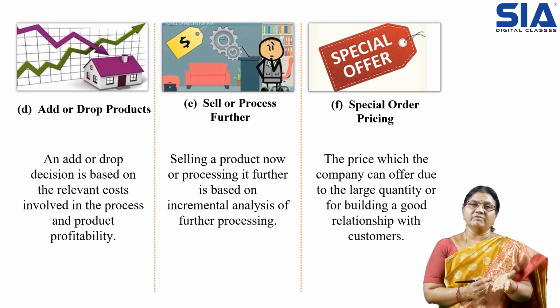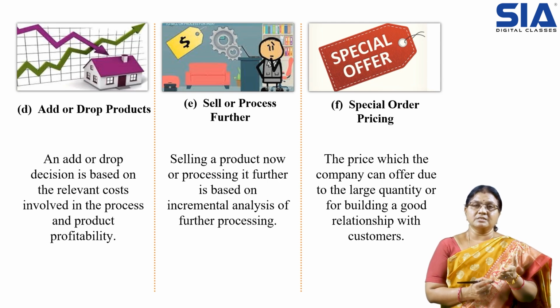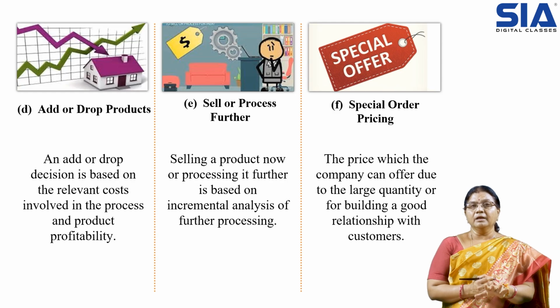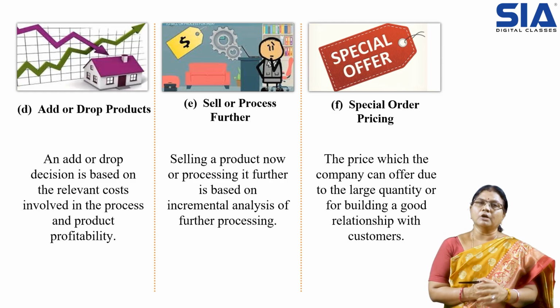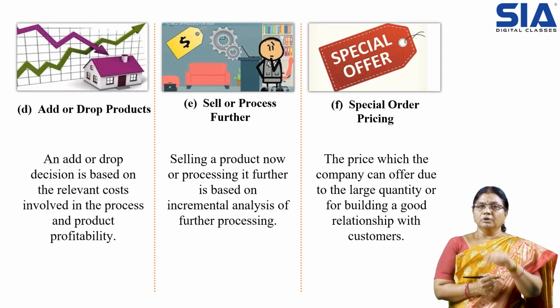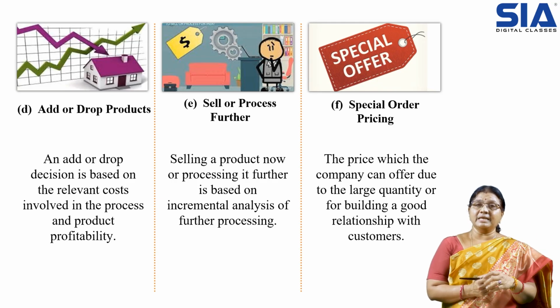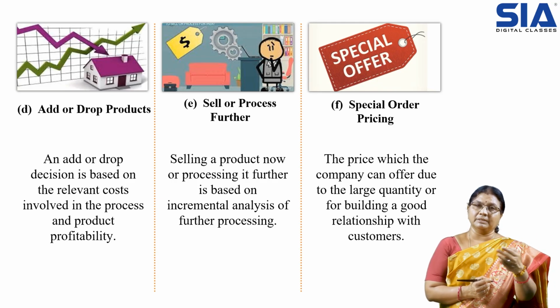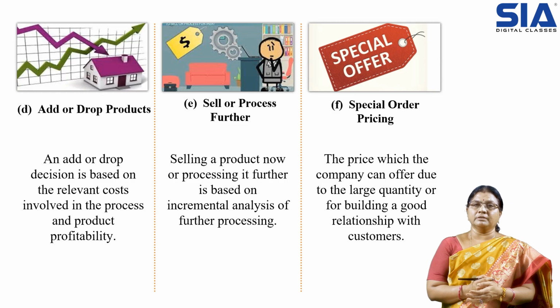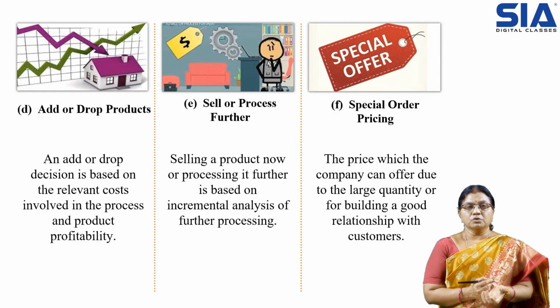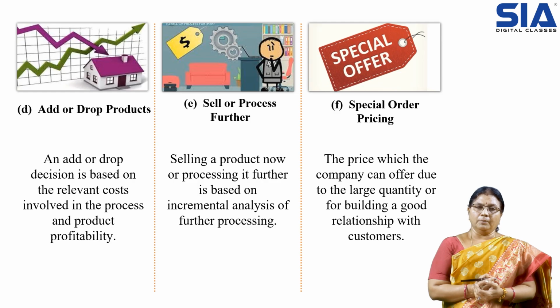Sometimes, after the analysis, we make decisions to drop the products on which we are not earning any profits. Dropping means stopping producing that product. Adding means we can replace it with some other product where the feasibility of earning profit is more, the scope is more. So that is about add or drop product.